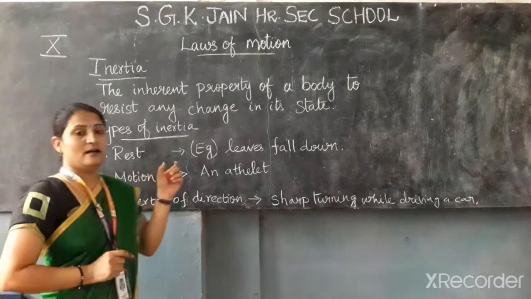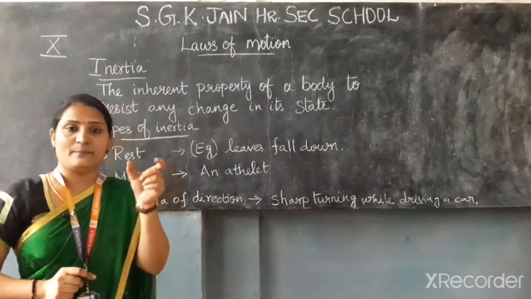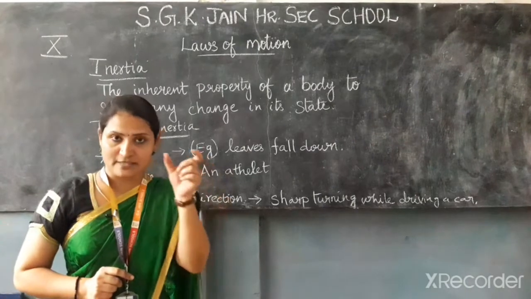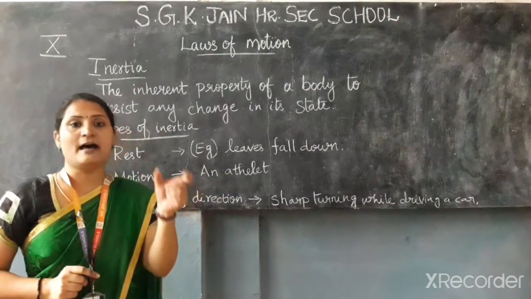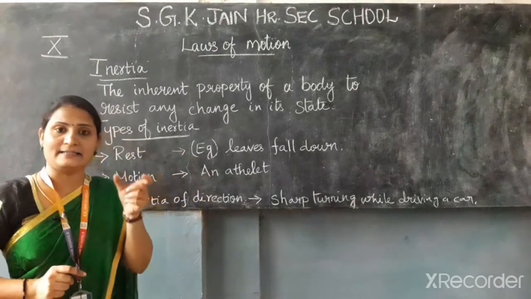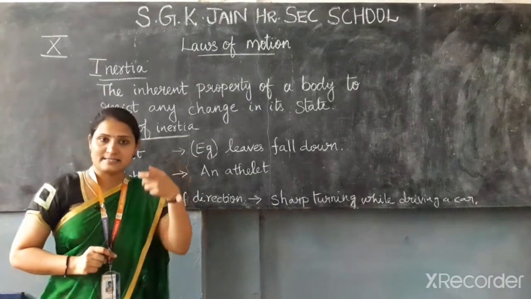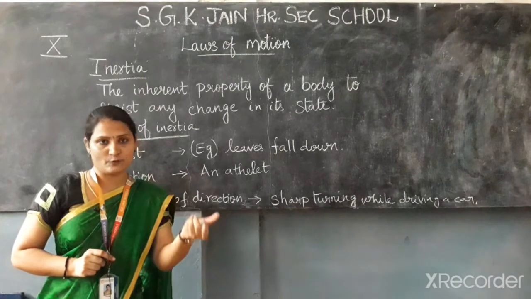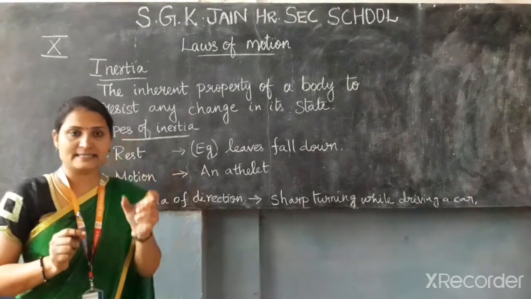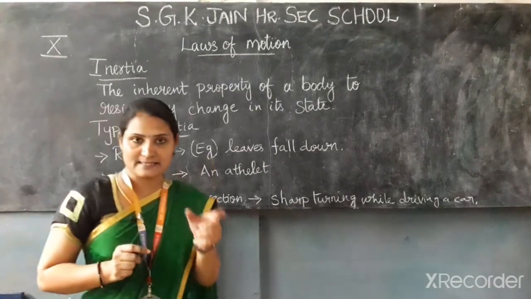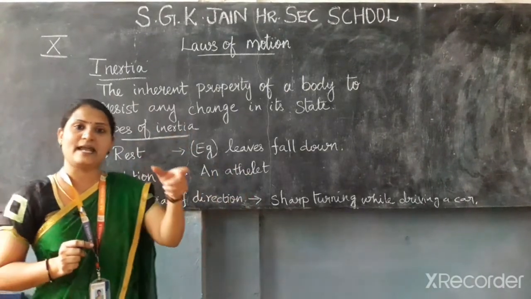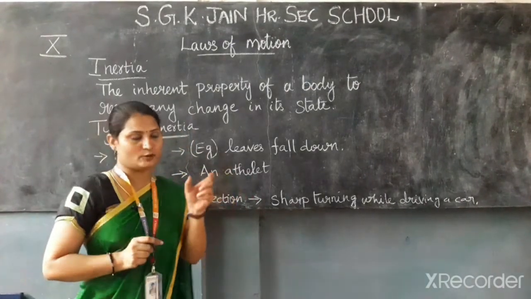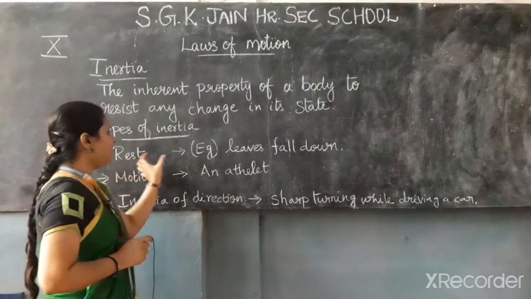If a body resists any change from its state of rest unless it is acted upon by an external unbalanced force, and continues to be in the state of rest, then it is known as inertia of rest.